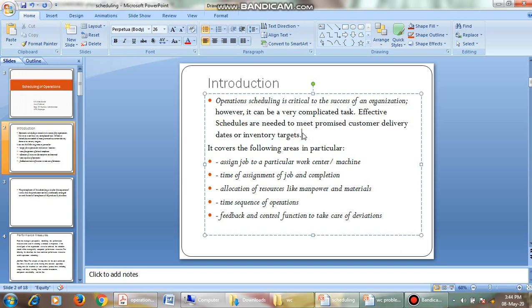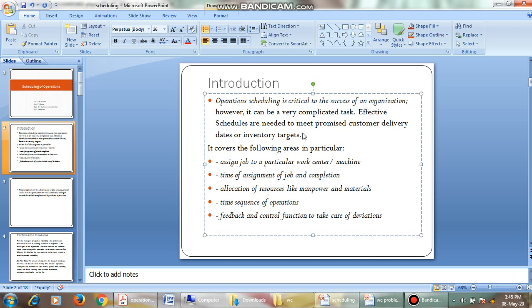Why we have to do all this scheduling is in order to do the work smoothly and to meet the customer's requirement in a given time. We need this operations schedule. Let us see what areas are covered under this. The first one is to assign a job to a particular work center or a machine. Let us see the process of it.